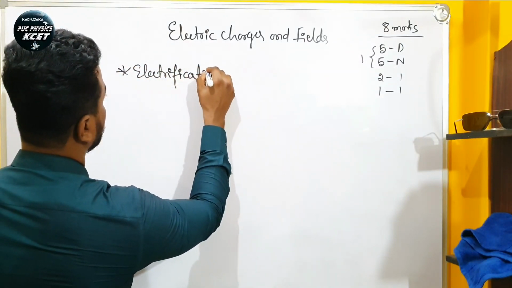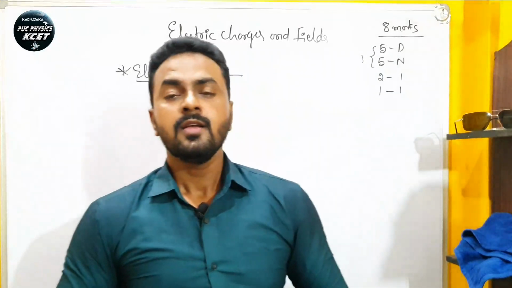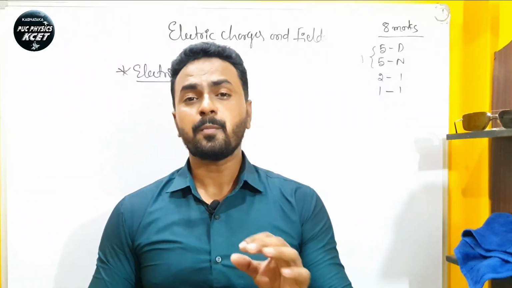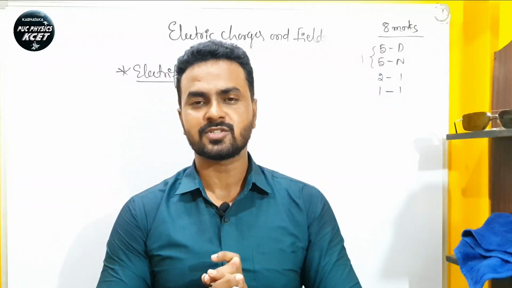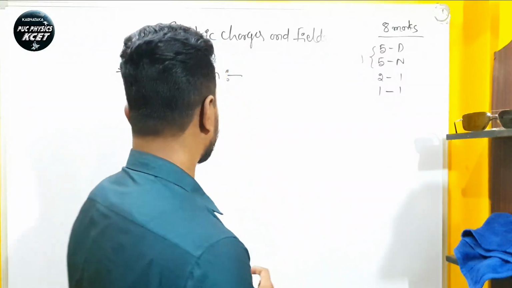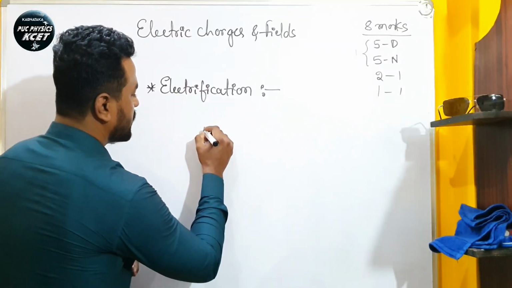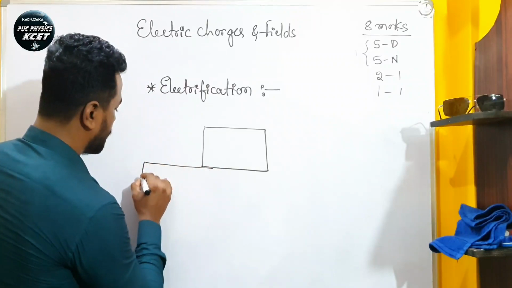Electrification is a process of making a body lose electrons or gain electrons. This we can call electrification. What is an example of this electrification? Let us consider two bodies, body A and body B.